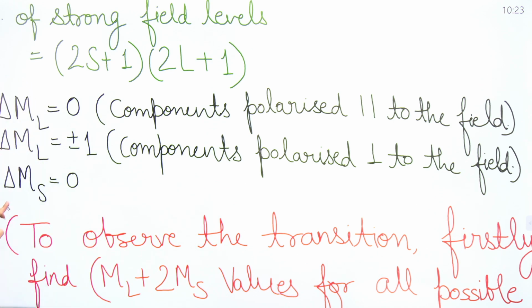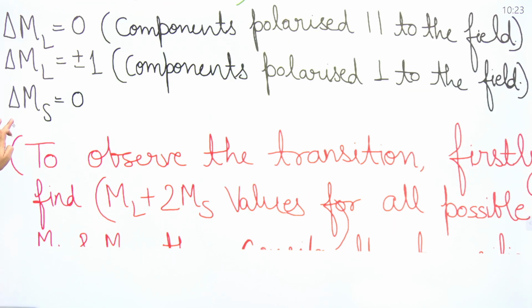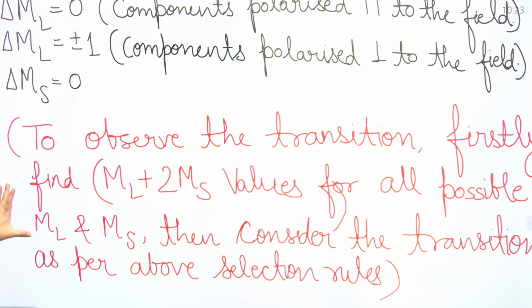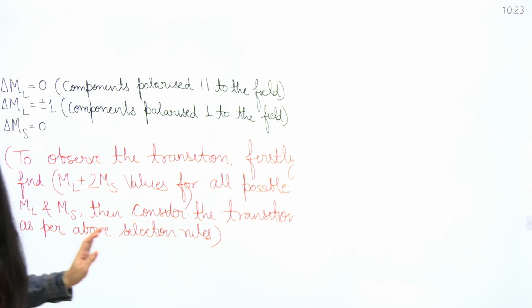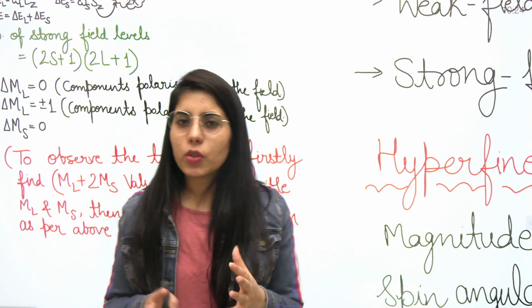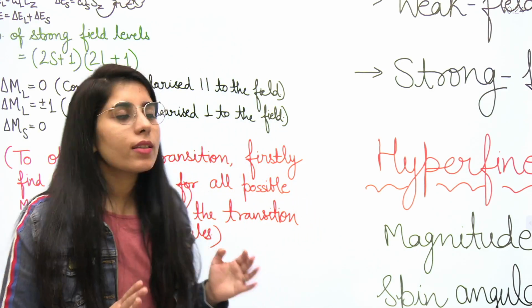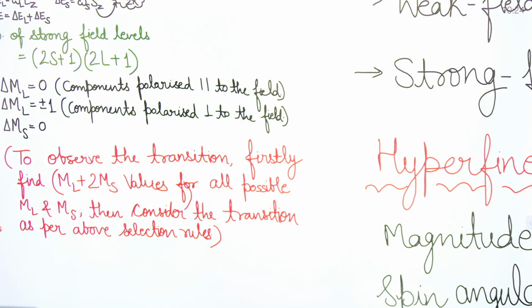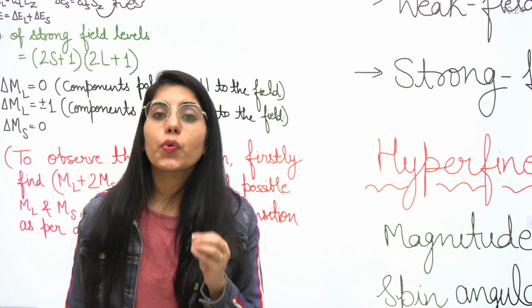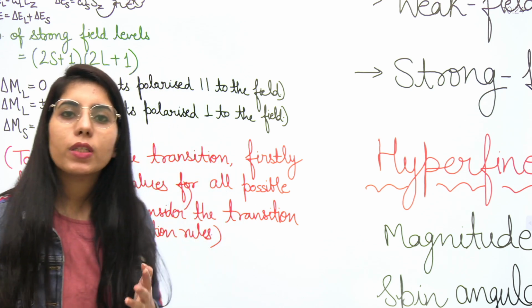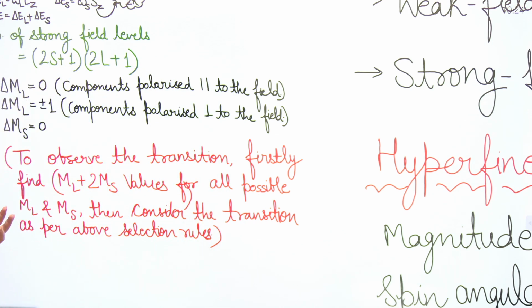Next point is related to how many total transition lines you are going to get. In this case, first of all, you will have to find the value of ml plus 2ms. How will you get it? When you take the sum of both energies, delta EL and delta ES, you will get this term, that is ml plus 2ms.